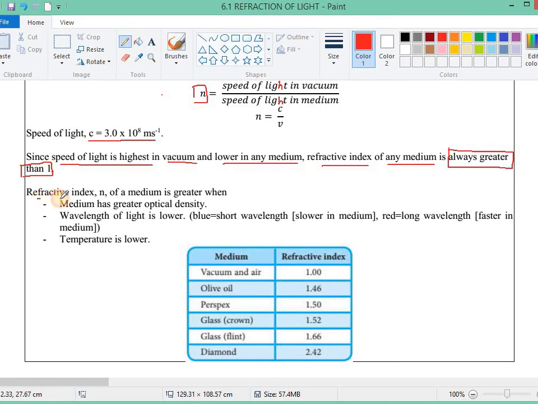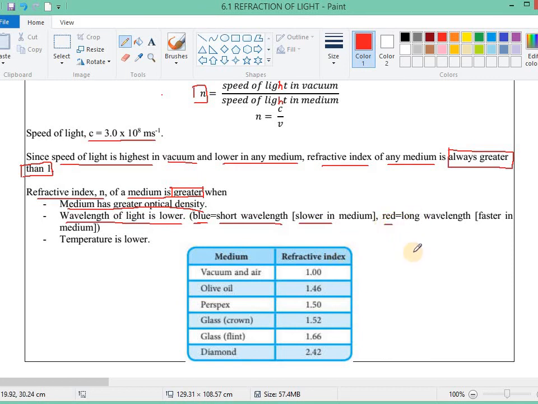So refractive index of a medium is greater when the medium has greater optical density. If the medium has larger optical density, of course the refractive index will be larger. Wavelength of light is lower. If the light is blue, that means shorter wavelength, then when it goes into a medium, it will become slower.